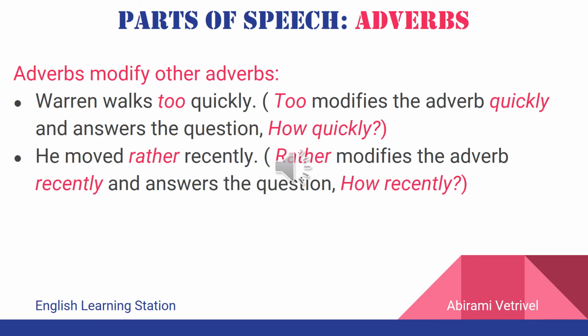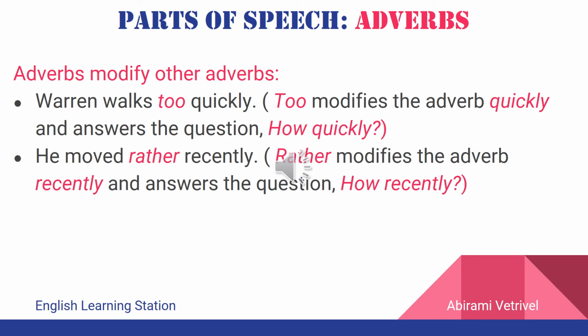The third function of the adverb is to modify another adverb that is existing in the sentence. The first example that we have here is Warren walks too quickly. So here, Warren is the noun. Walks is the verb. And how does Warren walk? The adverb to answer that question is quickly.